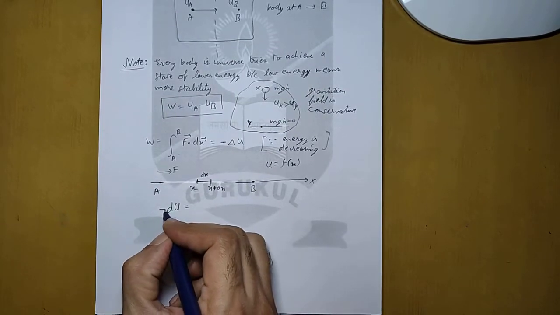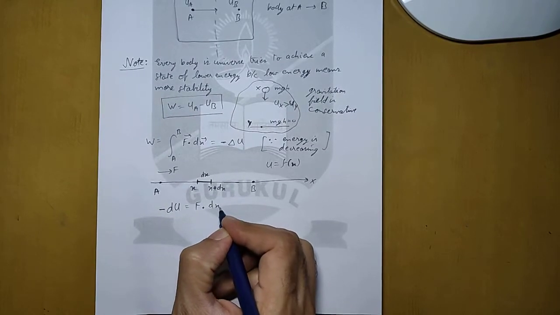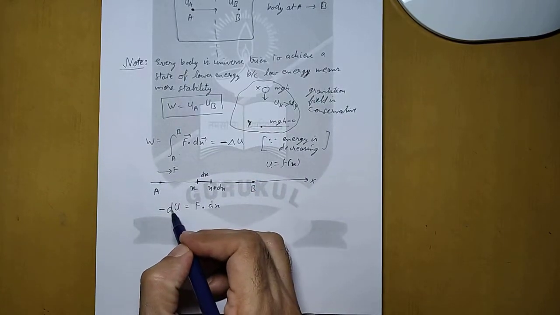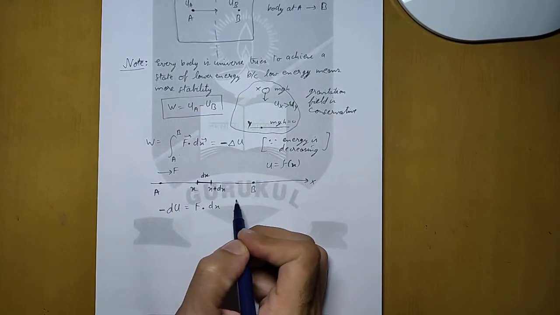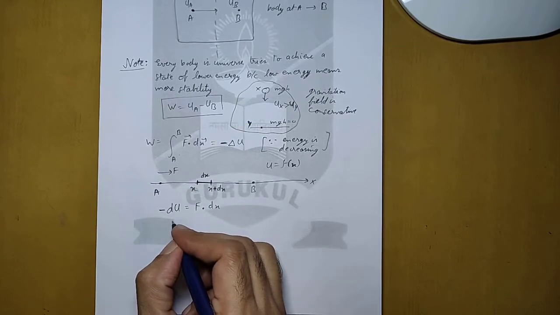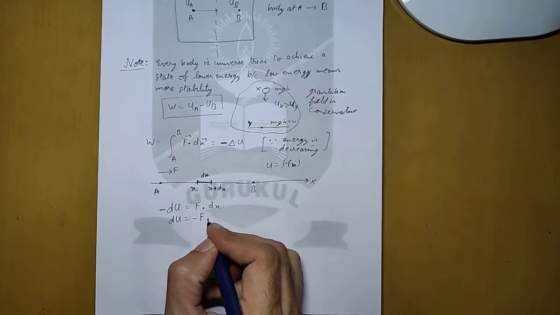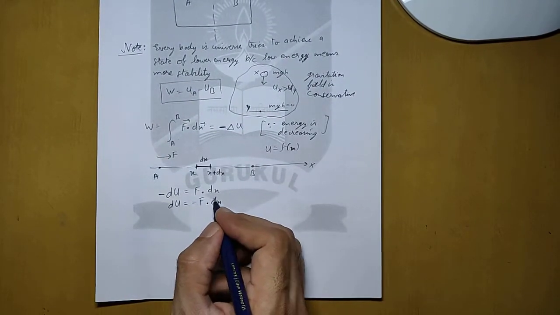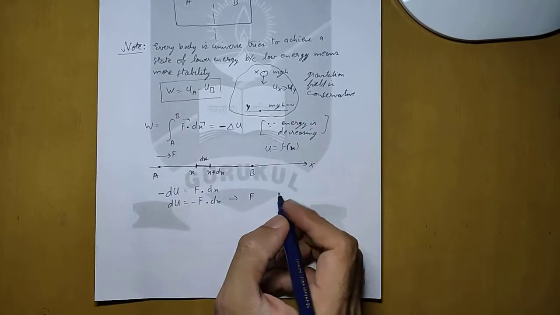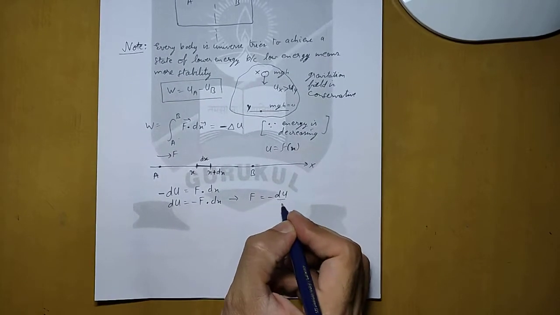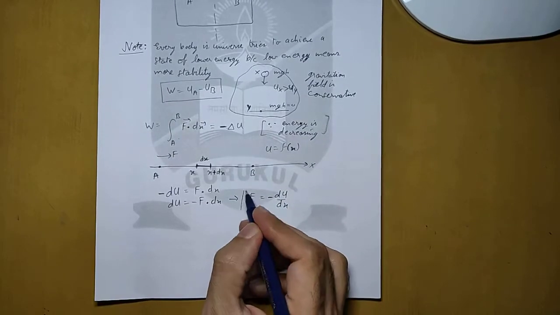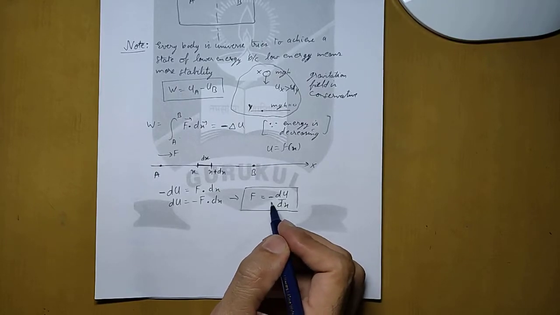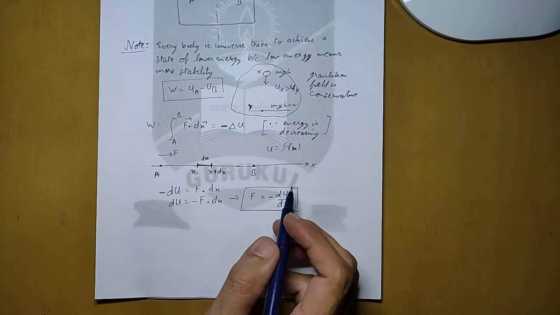Then we can say that minus dU equals F dot dx, minus sign because the energy is decreasing, so there will be a decrease. So minus dU equals F dot dx, or we can say that dU equals minus F dx, or from here we can say that F equals minus dU by dx. So this will be a relation between force and potential energy, and it is a very useful relation. It will be used in many numericals.